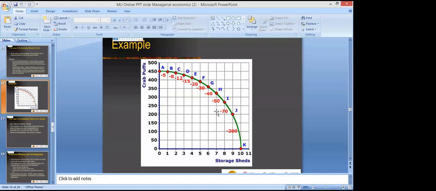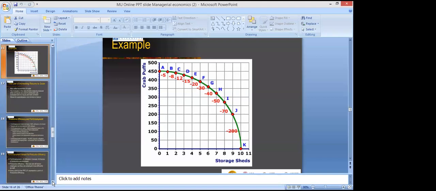Every point on the PPC curve shows maximum utilization of resources. That is what he's saying. The productive efficiency at all the points on the PPC is maximum. All the points on the PPC curve show maximum utilization of resources. That is what he's saying.